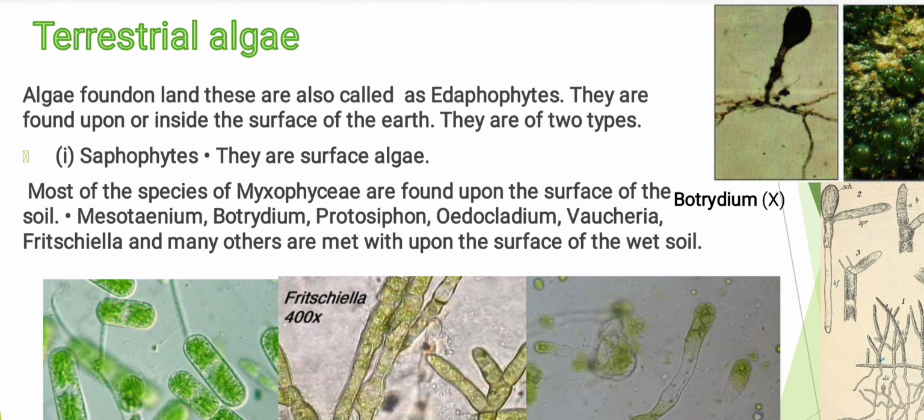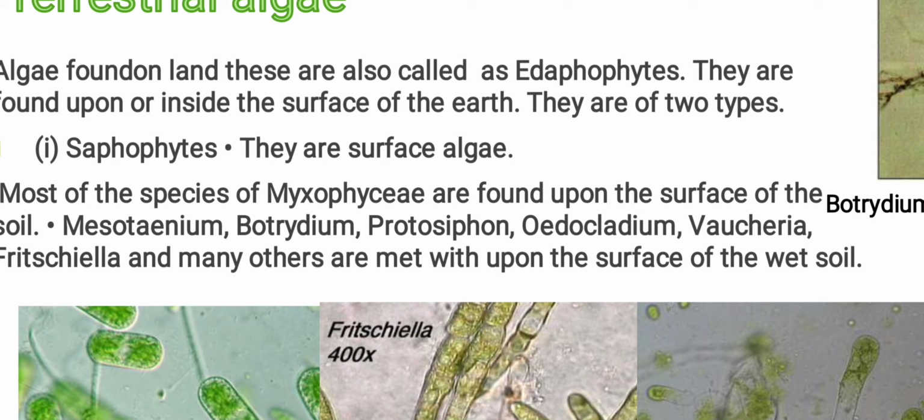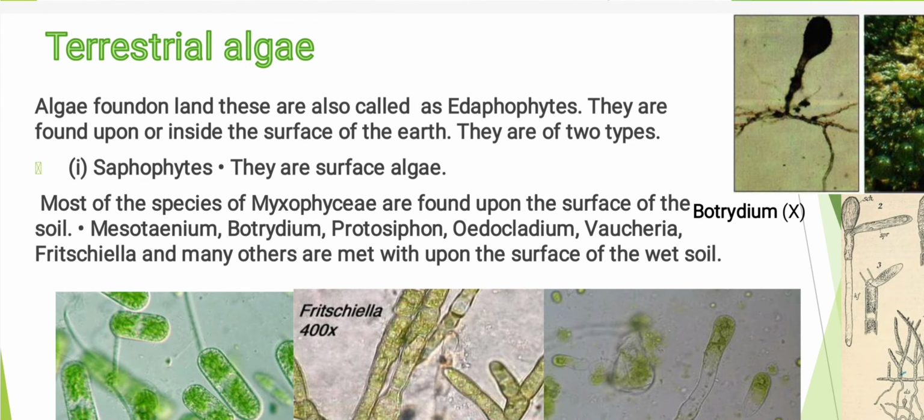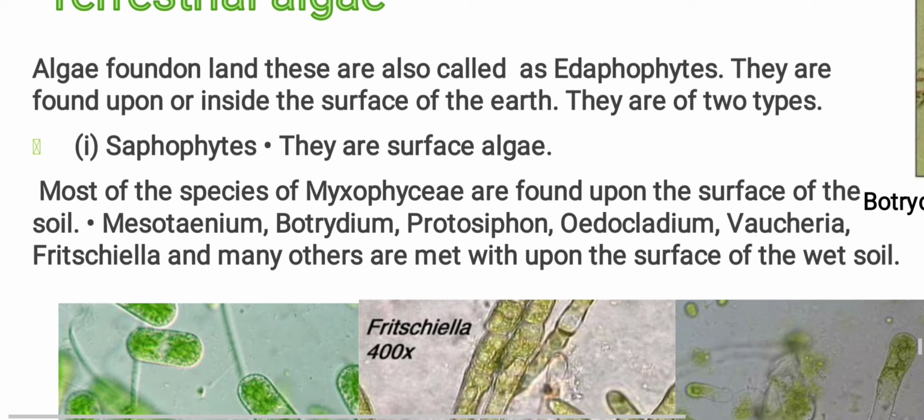They are found upon or inside the surface of the earth, and on that basis they are of two types. First is sarcophytes. These are the algae found growing on the surface of the earth, and they are also called surface algae. Students, most of the species of Myxophyceae are found upon the surface of the soil.